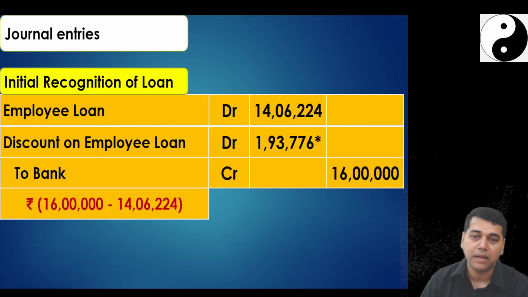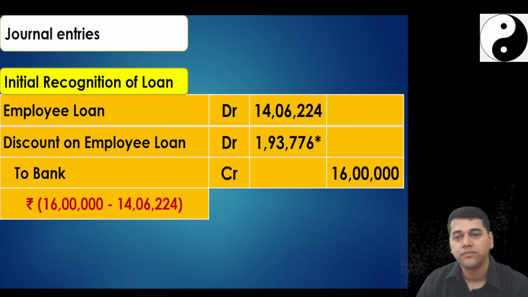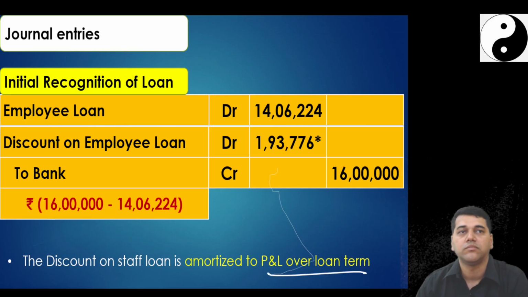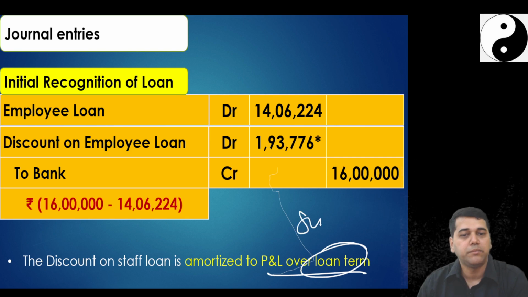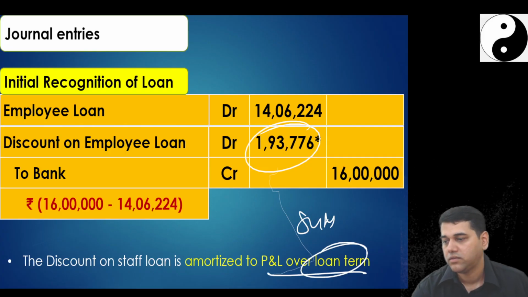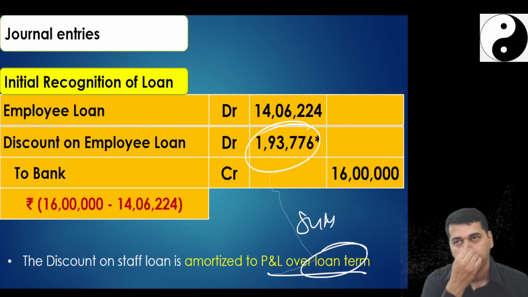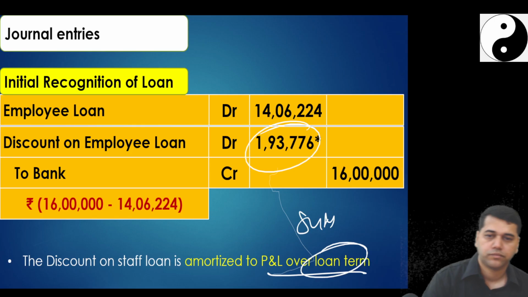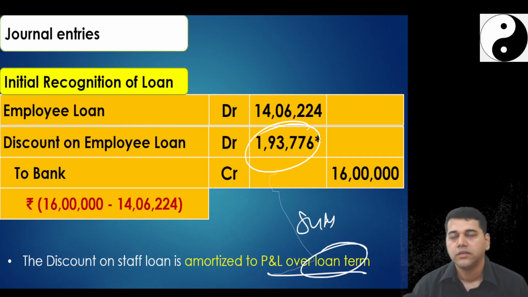Then you learn better. So I am going to write 16 lakh is outflow. And the discount will be amortized to the P&L account over the term of the loan. That is, on an SLM basis, I am going to charge it off. Are you clear?